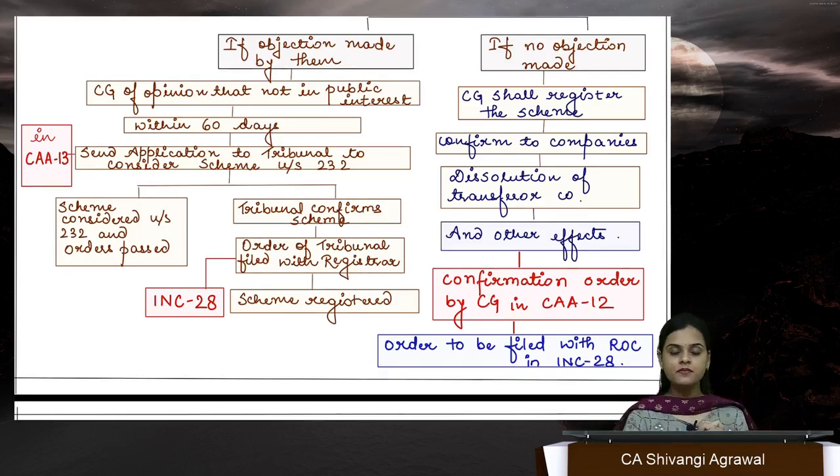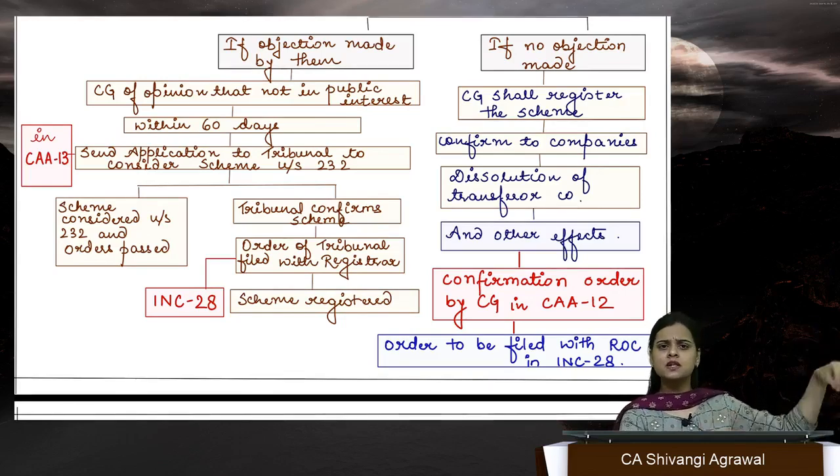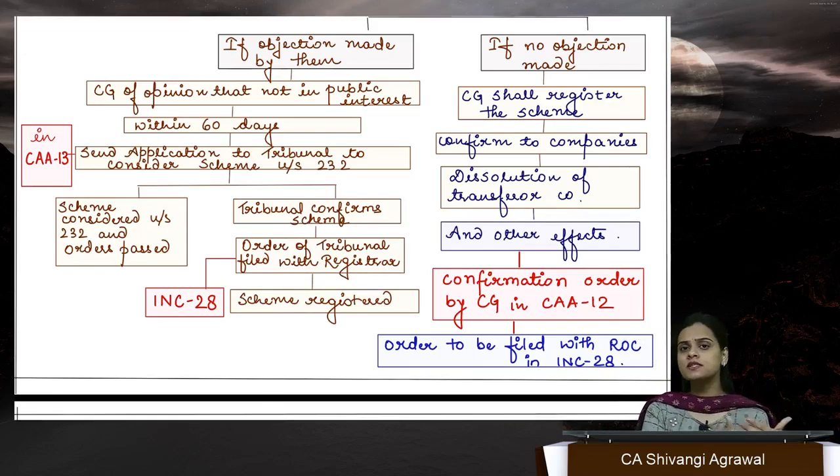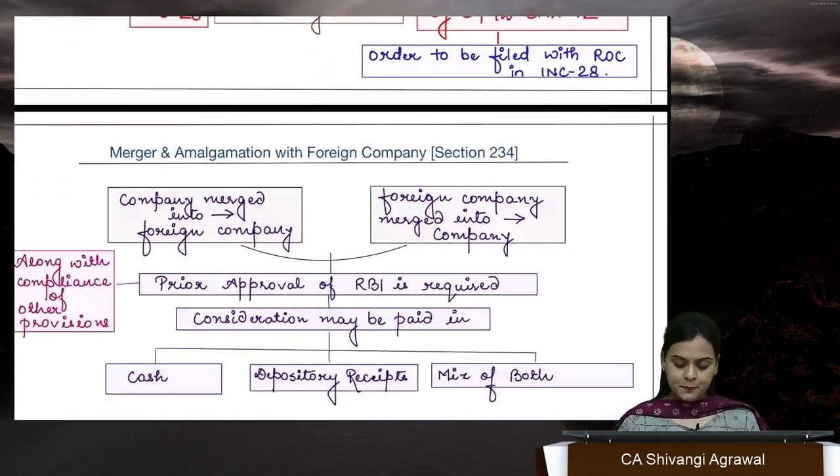Okay. If an objection is there, or the central government finds that it is not in the public interest that this merger should take place, then the central government leaves the case and transfers it to the tribunal. So the central government makes an application to the tribunal requesting that you consider the scheme under section 238 because you are more competent to do so. Now it is at the discretion of the tribunal that they can sanction the scheme or process the scheme according to section 232. Fine.